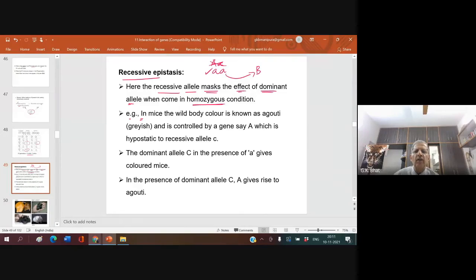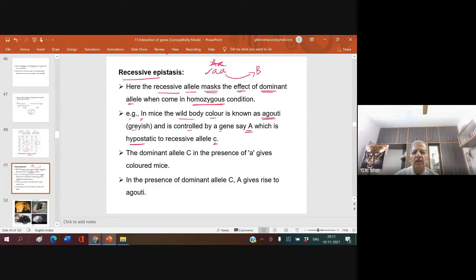Example: in the mice, the wild body color is known as agouti, grayish. The wild body color is known as agouti and is controlled by a gene, say A for agouti, which is hypostatic to recessive allele small c.